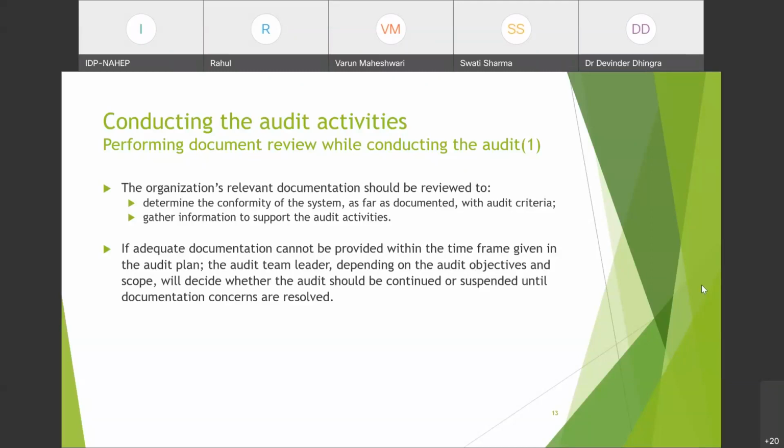If adequate documentation cannot be provided within the time frame given in the audit plan, the audit team leader, depending on the audit objectives and scope, will decide whether the audit should be continued or suspended till documentation concerns are resolved. So this is even applicable to internal audits.